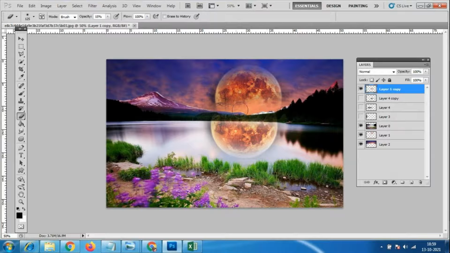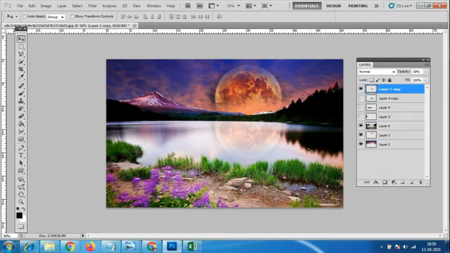So here you will get to know why we should use the opacity. I'll make it like this, and here in the layer I will reduce the opacity. Now how much do I have to give? 30%, so only as much of the reflection as we want. Exact reflection means I'll keep the file like this. If I want 50%, it will be 50% reflection. If I want 80%, 80% reflection will come.